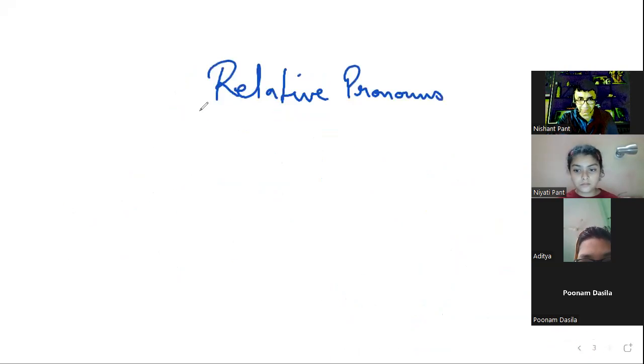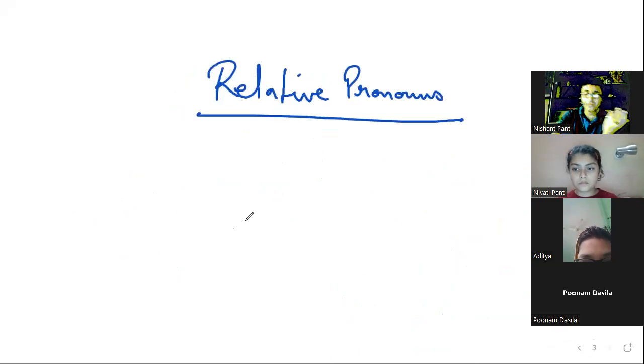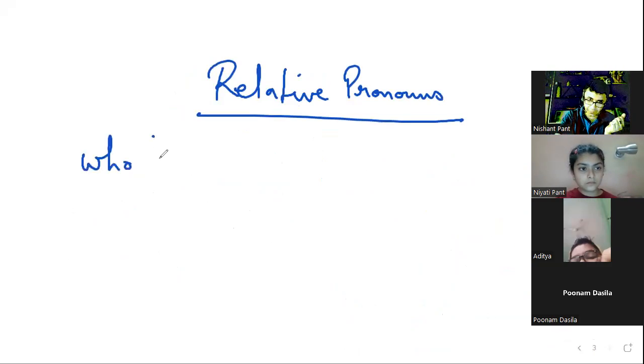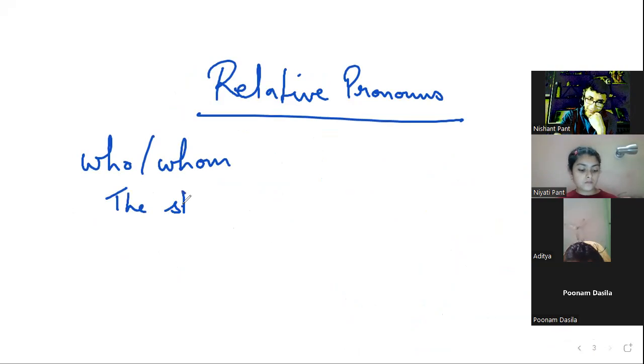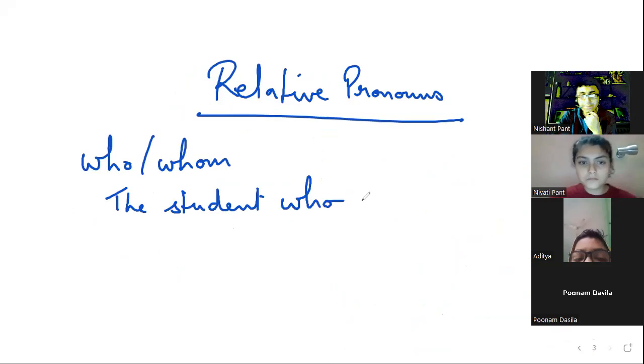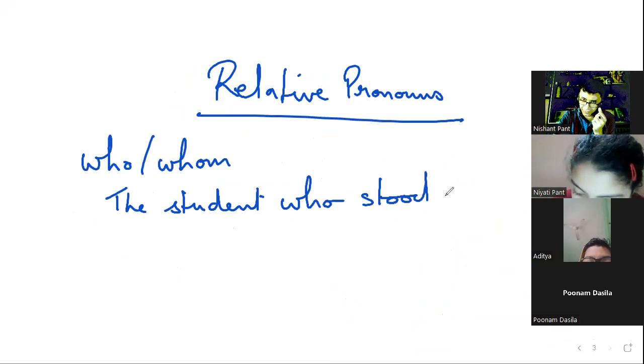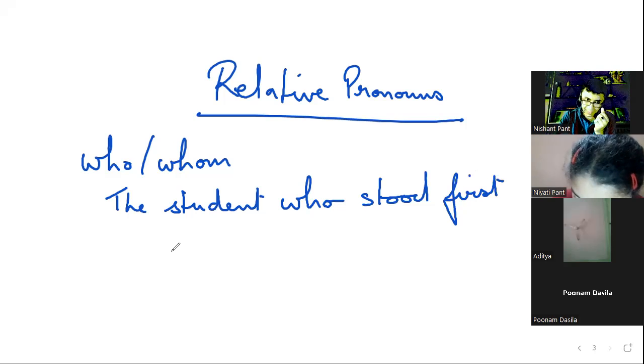Now coming to relative pronouns, we are again referring to pronouns like who and whom, but where they do not begin a sentence. For example, if I say, the student who stood first is very smart.